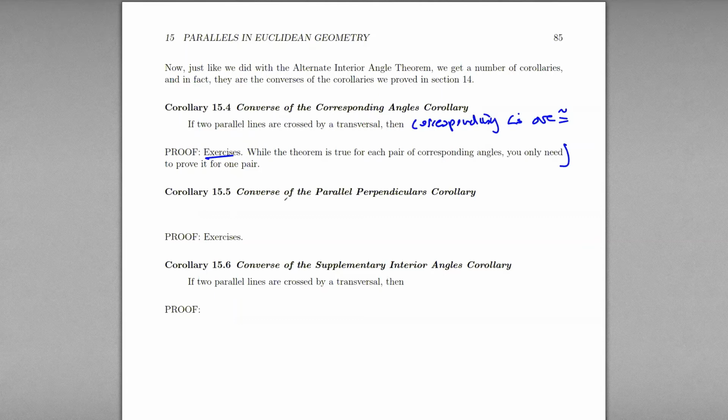So corollary 15.5, the converse of the parallel perpendiculars corollary.